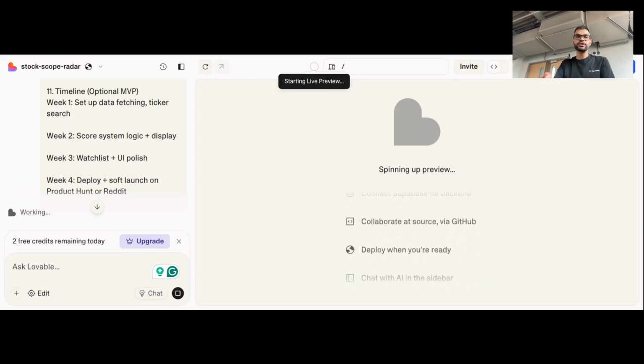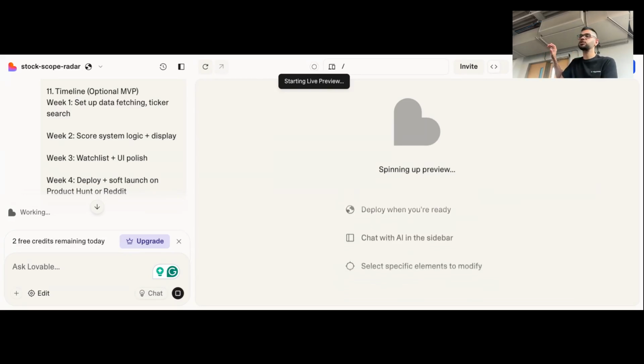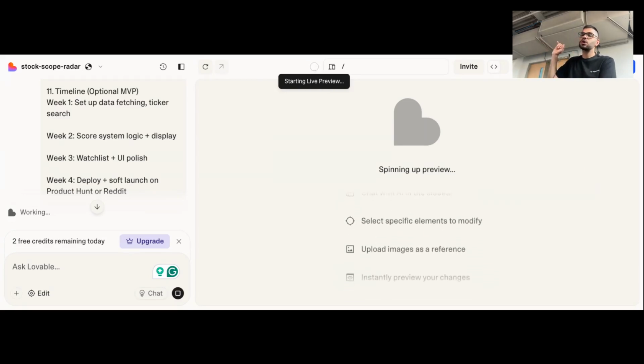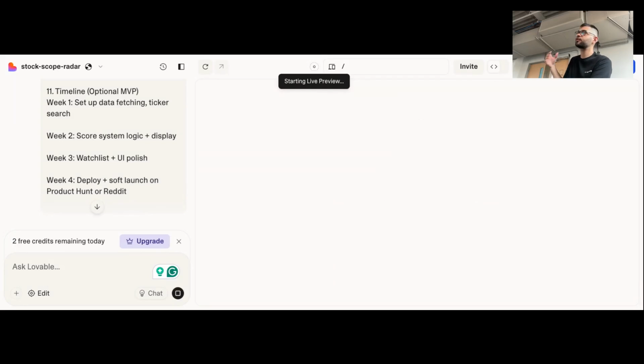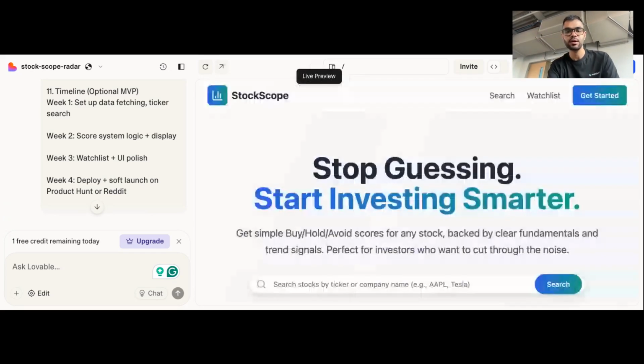So just a question: how do I secure my app with a login layer? The fastest way to build a login layer for Lovable apps is to use Supabase. Supabase is an authentication provider as well, and you can set it up that way. Let me see if I can find Lovable auth with Supabase. Yeah, Lovable AI Supabase integration.